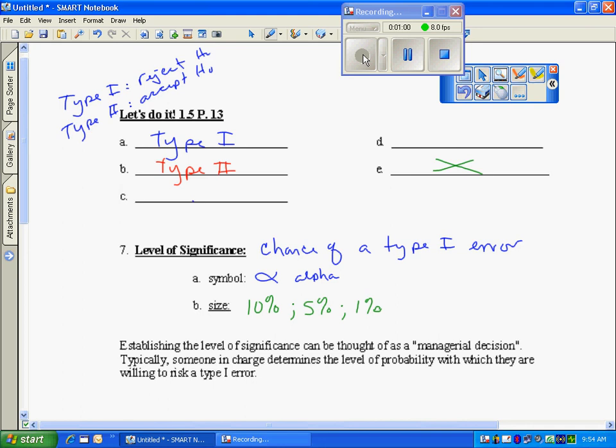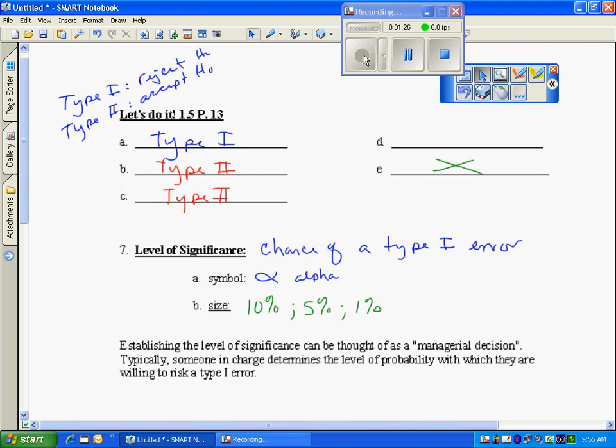In the third situation, the ship is unsinkable. If I reject that it is unsinkable and think it might sink, I won't get on that ship. Type 2 error says I accept that it is unsinkable, I get on the ship, I've made a mistake, it sinks. Type 2 is the worst type of error.